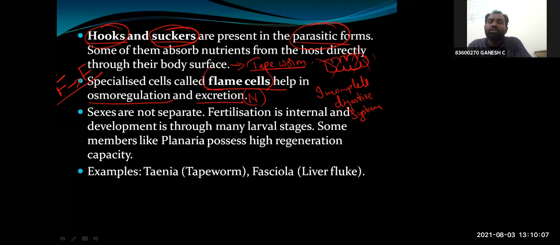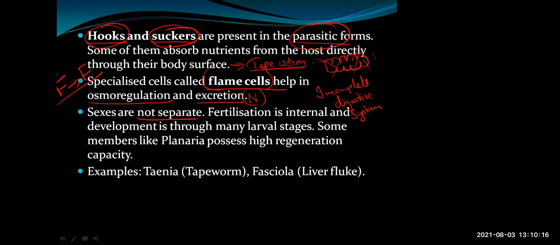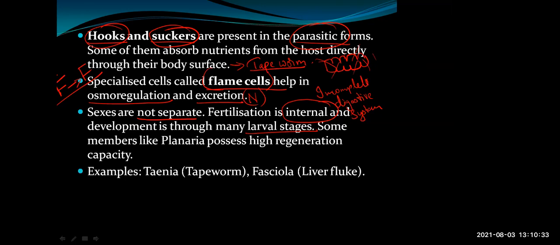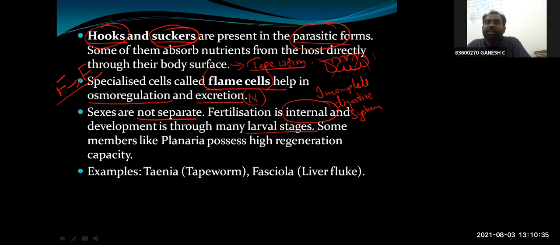And here, the sexes are not separate. Both are in the same organism. Therefore, an animal with both the sexes in the same body, we call hermaphrodite. Fertilization is internal because they are parasites, no? The eggs could be digested. Therefore, fertilization is internal and they will all have larval stages. Therefore, development is direct or indirect? Indirect. Some members like planaria possess a high level of regeneration.